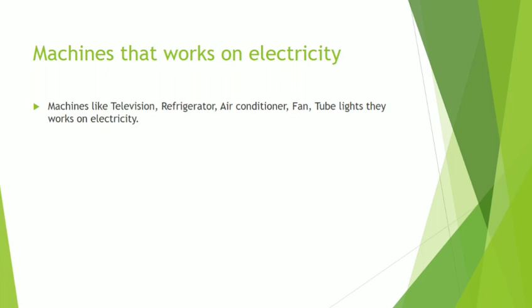So, now let's learn about machines that work on electricity.